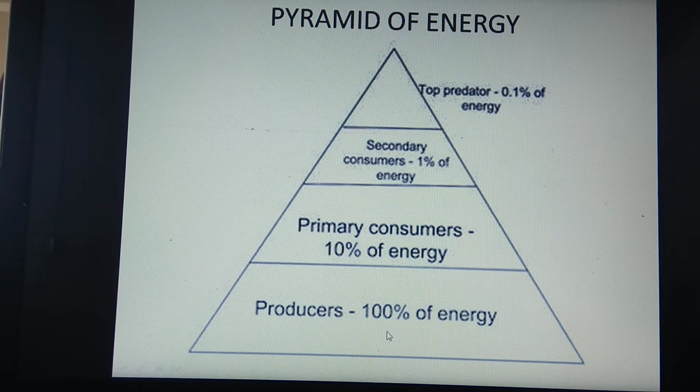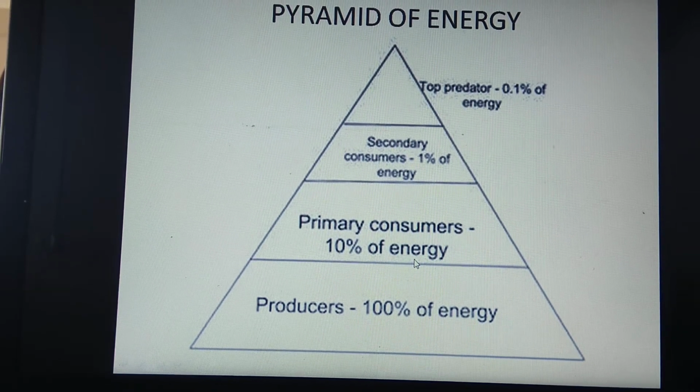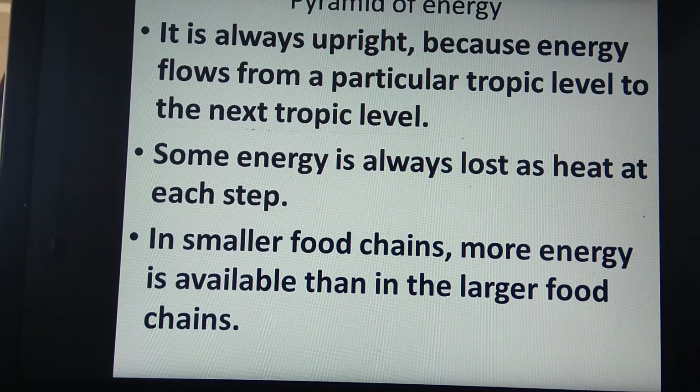That means 90% of the energy is lost into the environment and only 10% of energy moves from one trophic level to the other. This is for the pyramid of energy. Here the 10% law is also now very clear. That is, only 10% of energy is used by the next level of consumers and the remaining 90% is lost. Now see, the pyramid of energy is always upright. Remember that it is always upright because energy flows from a particular trophic level to the next trophic level, as we have seen in the pyramid of energy.